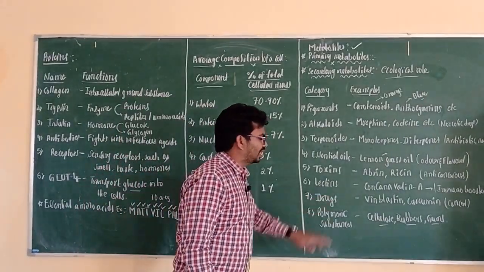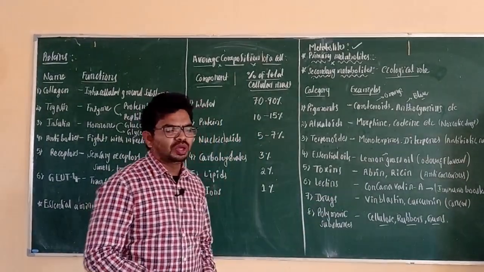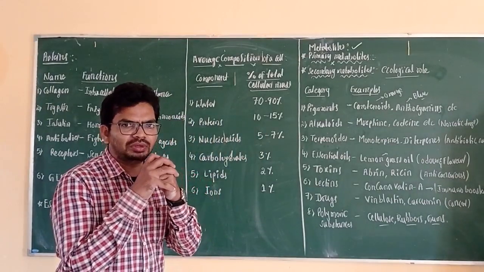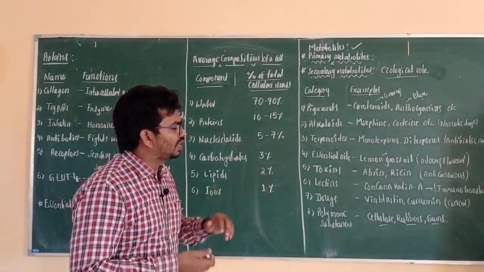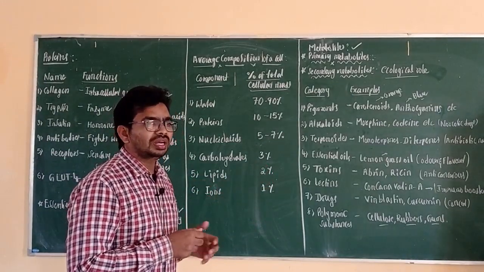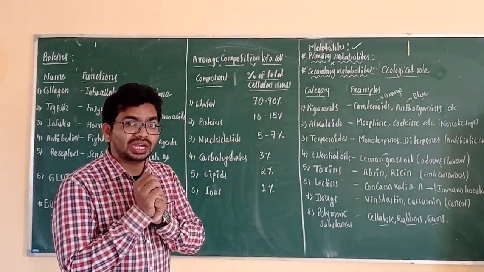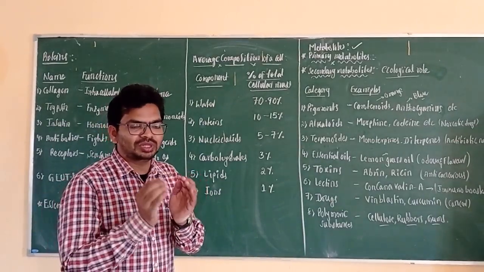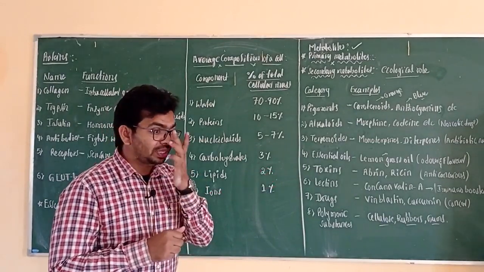Another component is lectins, a type of protein that can bind with particular carbohydrates or polysaccharides. Example, concanavalin A. These protein molecules can bind with polysaccharides and separate the polysaccharide from the solution. They are now widely used in separation techniques.